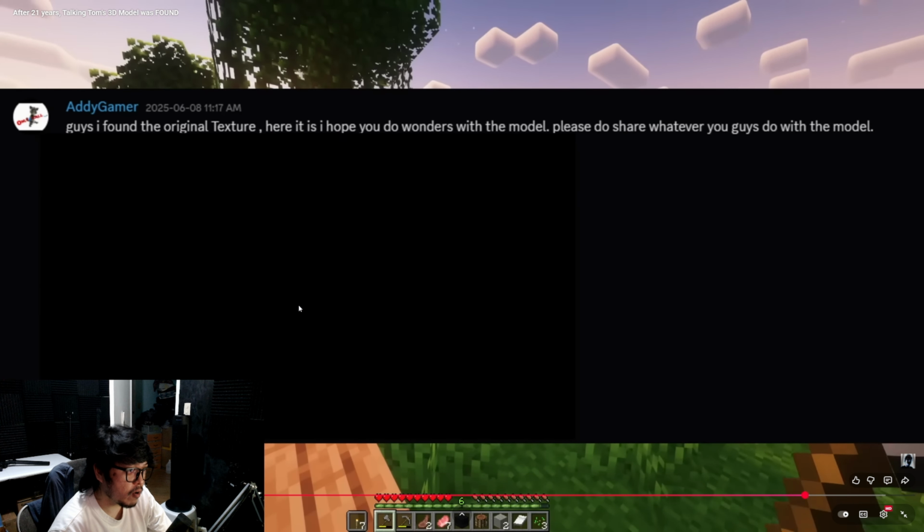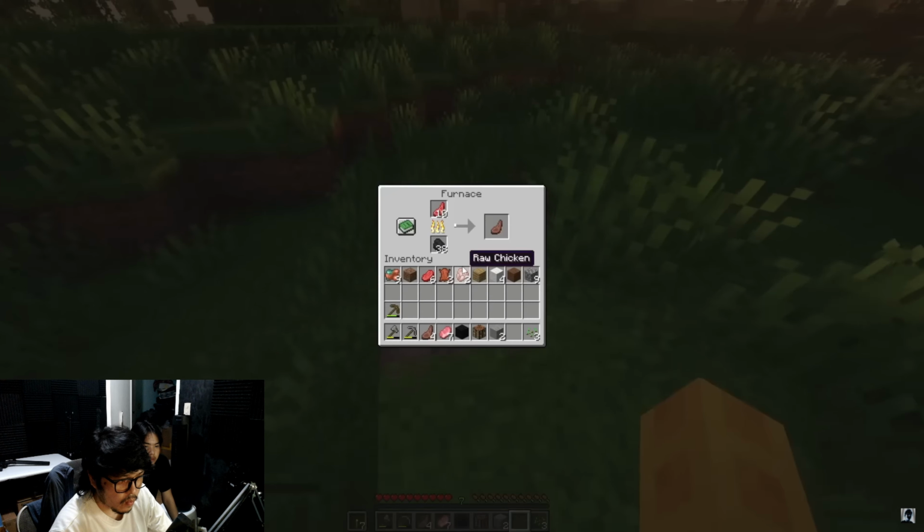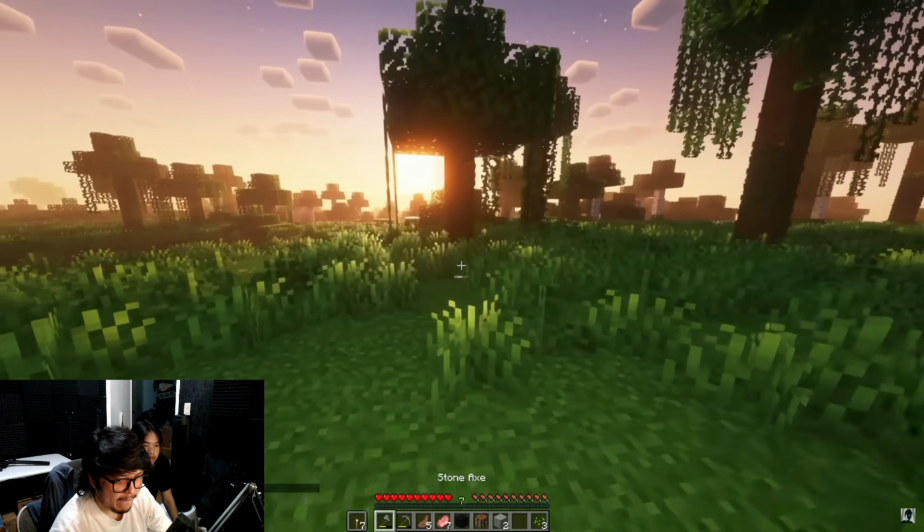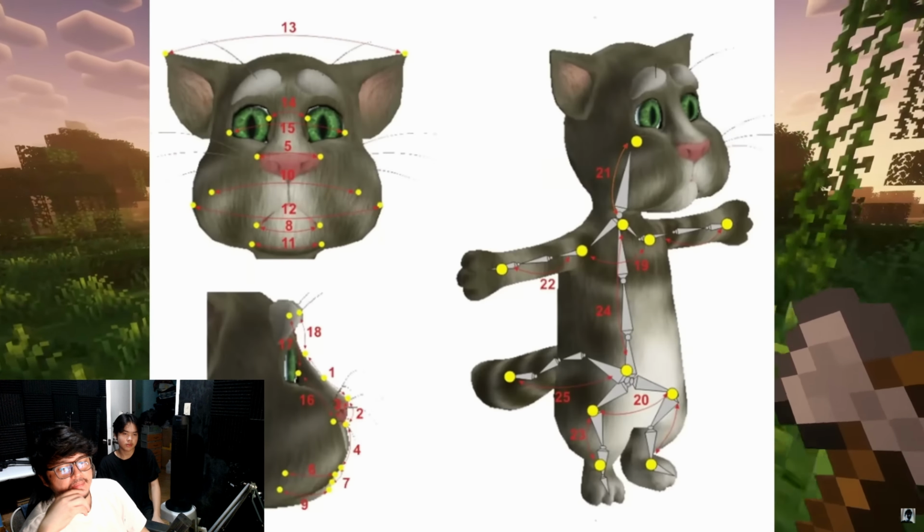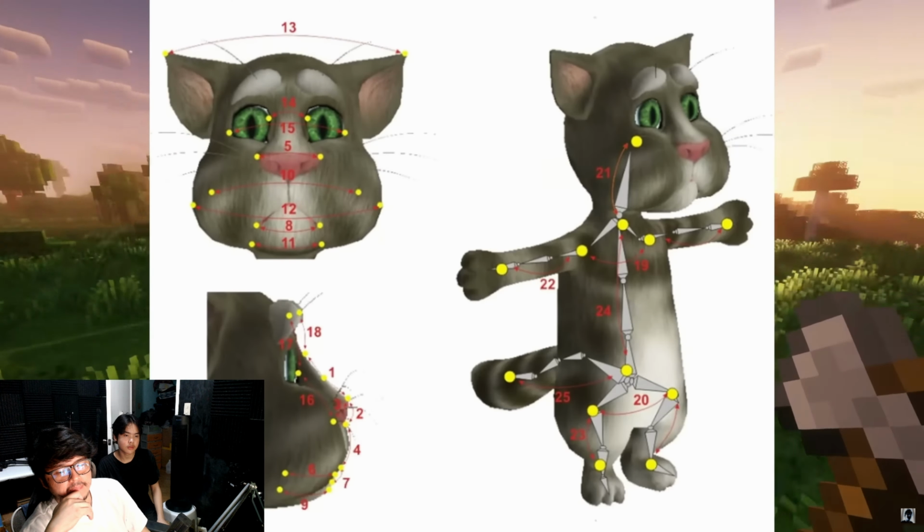This is the texture that was used in the original 2010 Talking Tom game in all of its glory. And this is the model fully textured in Blender. This was one of the biggest finds out of every Talking Tom related lost media, and it's honestly kind of crazy that it was found. The rig for the model has not been found as of making this video, but it was honestly such a simplistic rig that I'm sure it can be recreated one-to-one, and it's really not that big of a deal. I'm not that mad that it still hasn't been found.